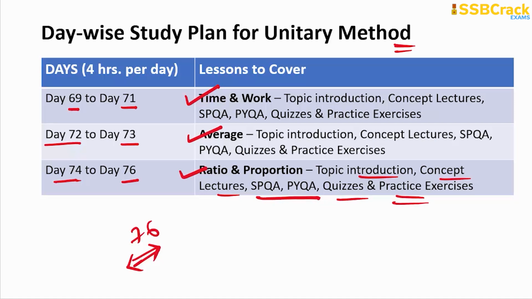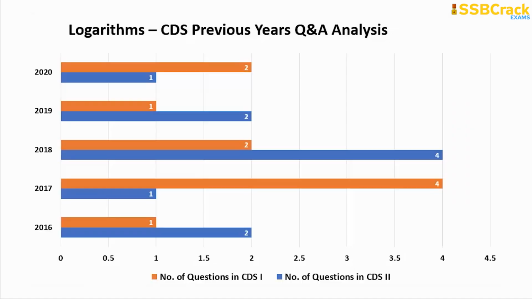Am I right? And by day 76, let me tell you, you have covered almost all the important topics. And if you are interested in preparing for the other topics, there are still 2 remaining topics, logarithms and set theory. We are discussing the same: you can give preference to preparing this topic at the end. This is just a detached topic and you can make this study possible very easily.